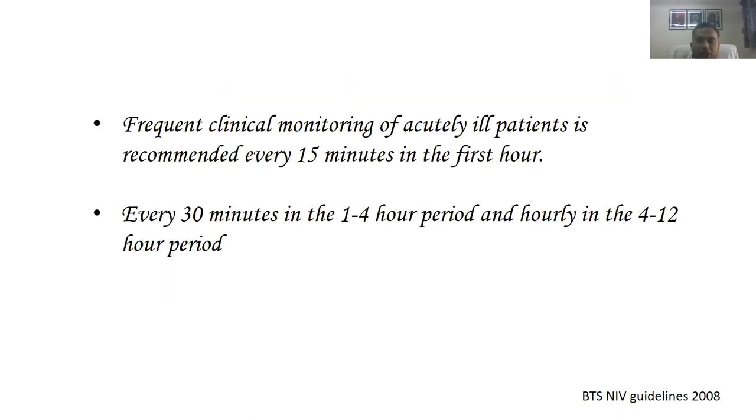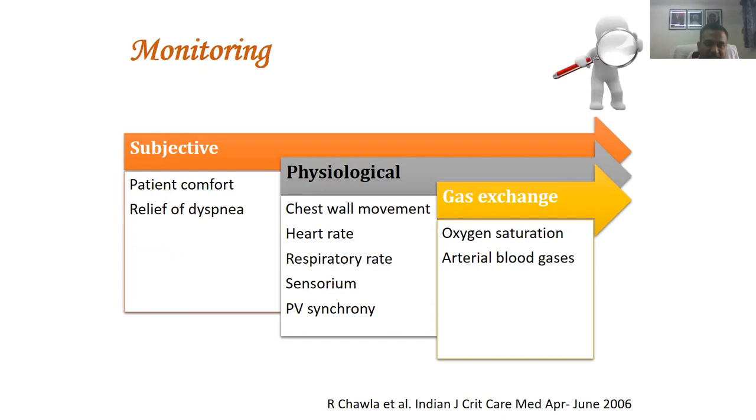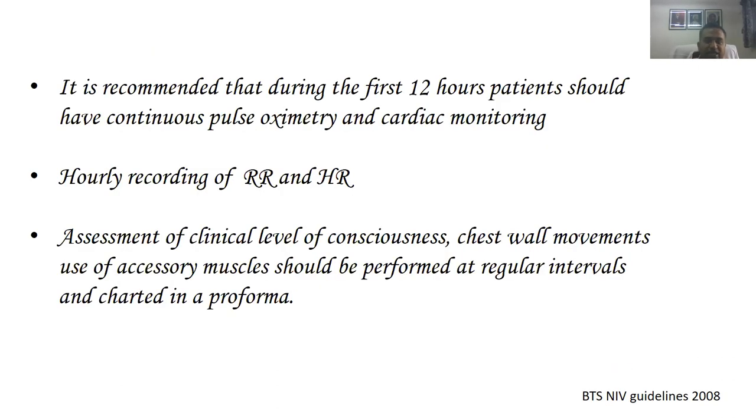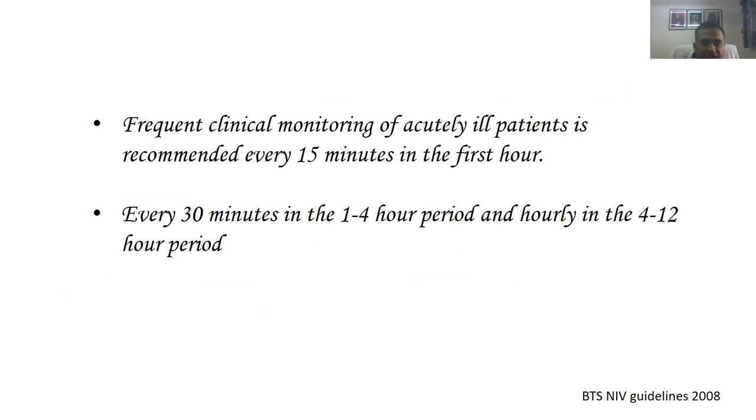Frequent clinical monitoring of the acutely ill patient is recommended every 15 minutes in the first hour. So when you put the patient on NIV, every 15 minutes for the first hour, you have to check the things which we saw here: patient's comfort, dyspnea relief, chest wall movements, respiratory rate, sensorium, everything. Arterial blood gases and everything don't need to be done at 15 minutes interval. It's only the clinical signs which we have to see at 15 minutes interval. And during the first 4 hours, from 1 to 4 hours, every 30 minutes, it has to be checked.